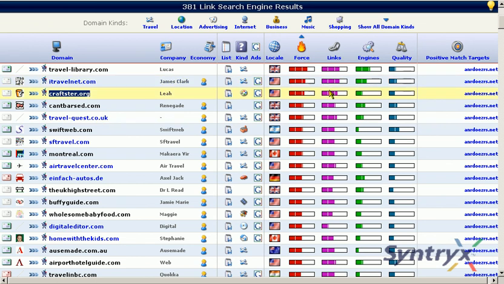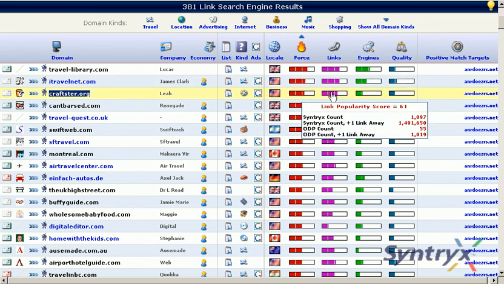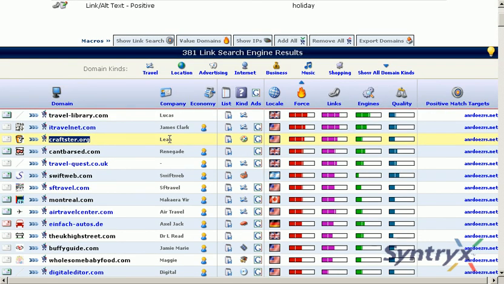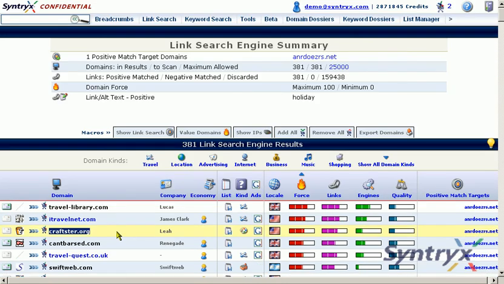Next, we have the links column, which shows you the Syntrix link count and the +1 link count, as well as the Open Directory Project link count and the ODP +1 link count. The search engines column is just a measure that Syntrix provides to give you a general gauge on this domain's SEO and natural search engine ranking ability. These are the link search engine results, and that's some of the information you can learn from them.